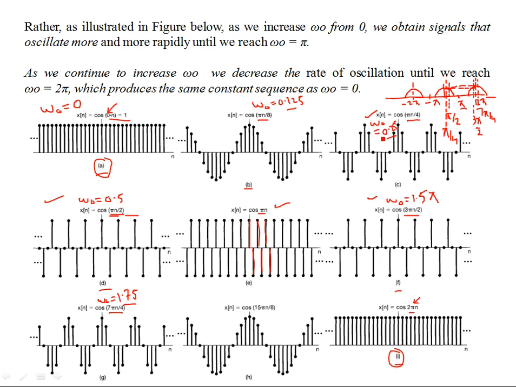Then you increase it to 0.25. You see the rate of oscillations have increased. Then 0.5, it is still increased, and this is pi. Okay, so this is the maximum frequency. But what happens after pi is that the frequency decreases. Why? Because this figure and this figure, they are indistinguishable. So part D and part F are pairing up, right? So the frequency is not increasing beyond pi, it's decreasing. Why is it decreasing? Because you are just repeating the frequency.